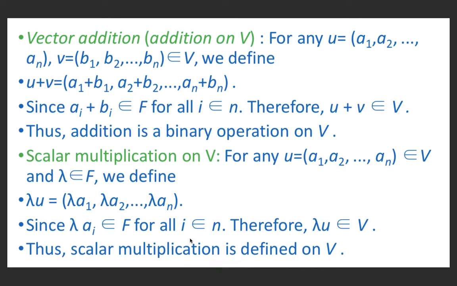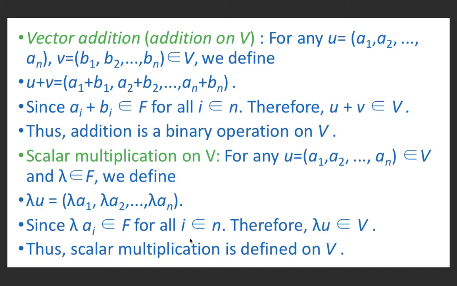First of all, vector addition. Let u equal (a1, a2, ..., an) and v equal (b1, b2, ..., bn) belong to V. We define u + v equal (a1 + b1, a2 + b2, ..., an + bn). We add the first element of u with the first element of v, the second element of u with the second element of v, and the nth element of u with the nth element of v. Since ai + bi belongs to F for all i belonging to N, therefore u + v belongs to V. Thus addition is a binary operation on V.